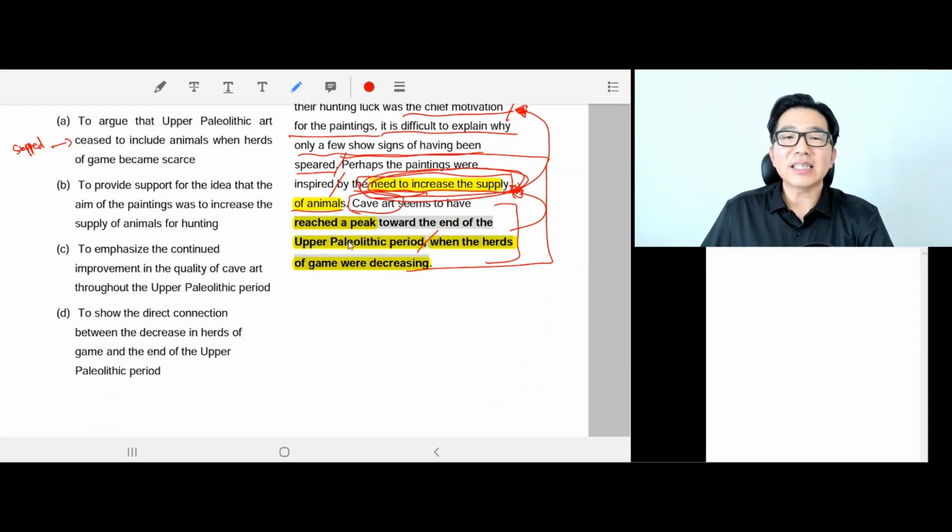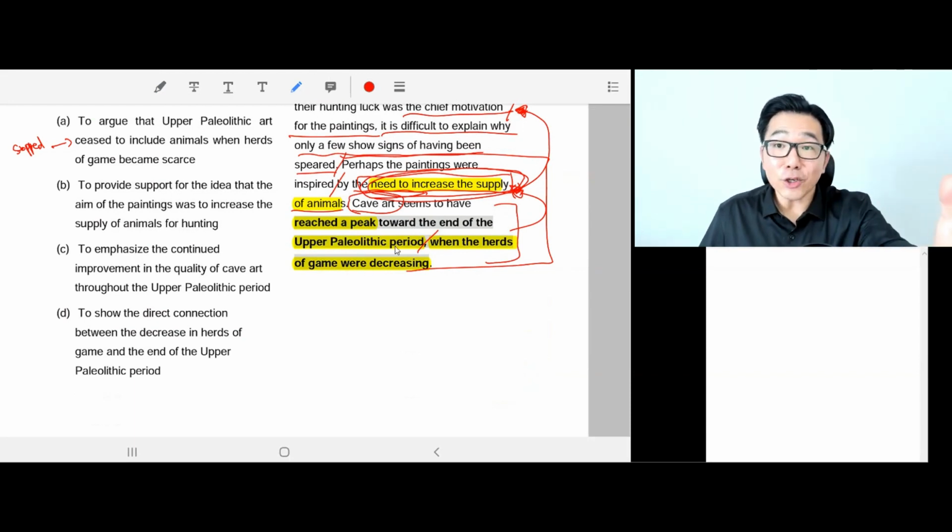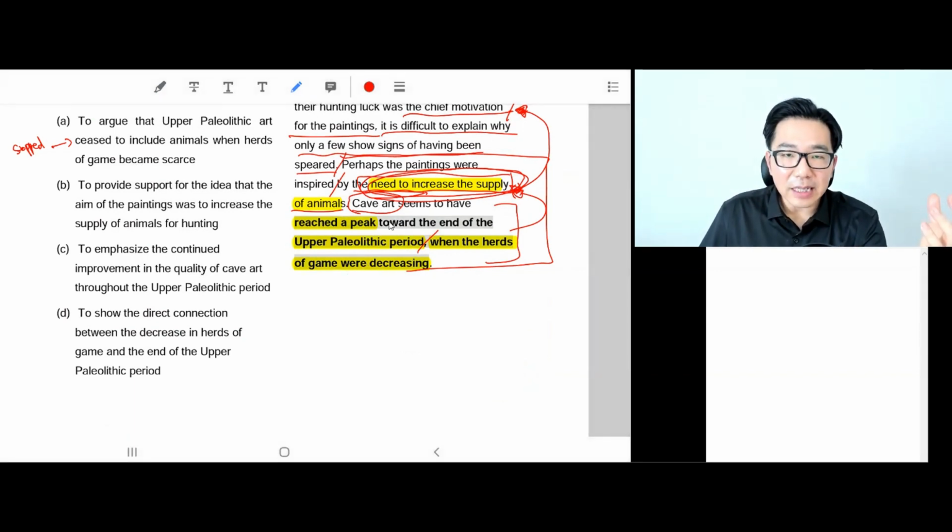So this is not mentioned to tell you they drew more cave art when the number of animals were decreasing. That's just what happened. The purpose of this sentence is to support this main idea. So what is the idea that this is trying to support? The aim, objective of the painting was to increase the supply of animals for hunting.